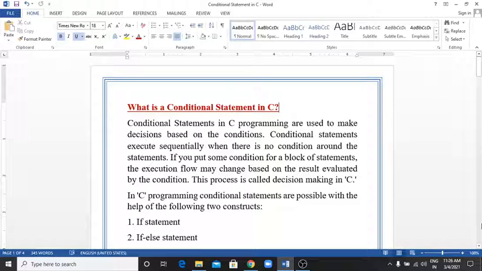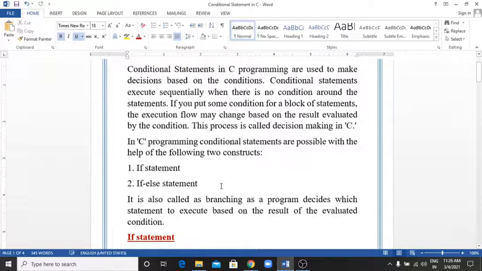Statements execute sequentially when there is no condition around them. If you put a condition on a block of statements, the execution flow may change based on the result evaluated by the condition. This process is called decision making in C. In C programming, conditional statements are possible with two main constructs: the simple if statement and the if else statement.